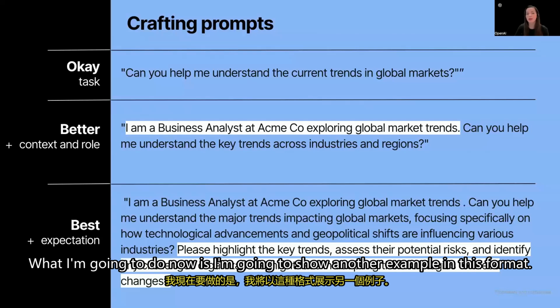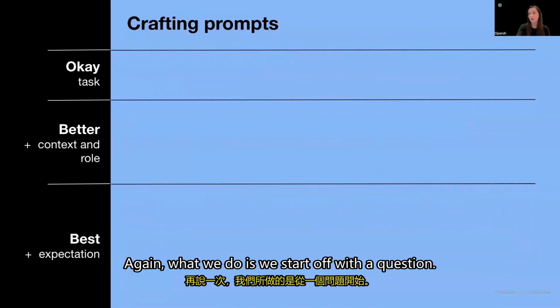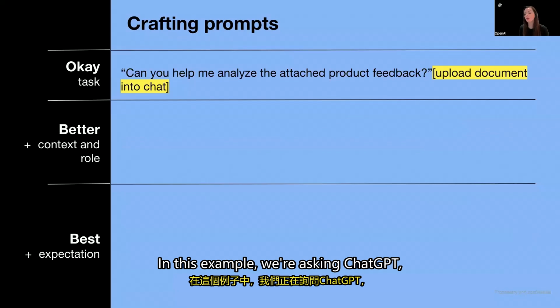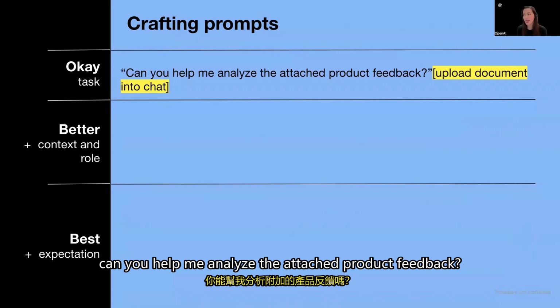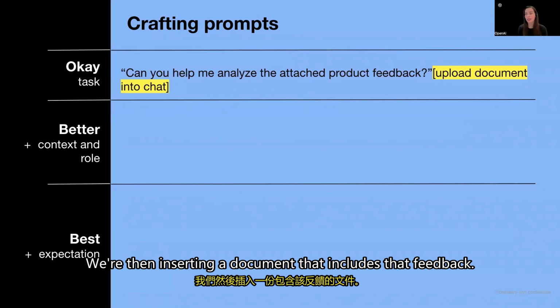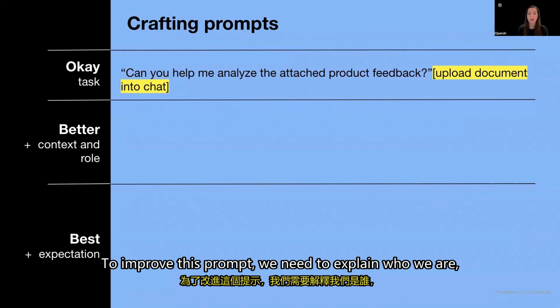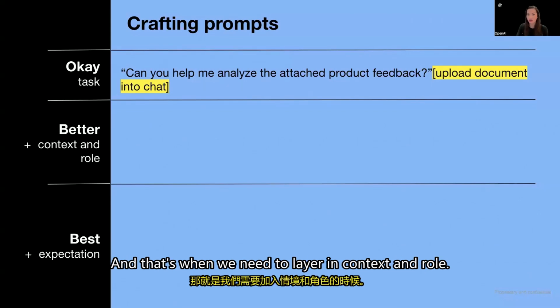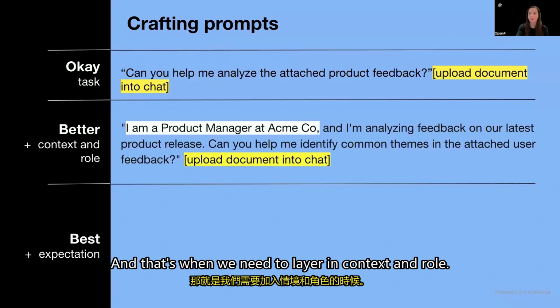What I'm going to do now is show another example in this format. Again, we start off with a question. In this example, we're asking ChatGPT, can you help me analyze the attached product feedback? We're then inserting a document that includes that feedback. To improve this prompt, we need to explain who we are, where we work, and what it is that we're working on. And that's when we need to layer in context and role.